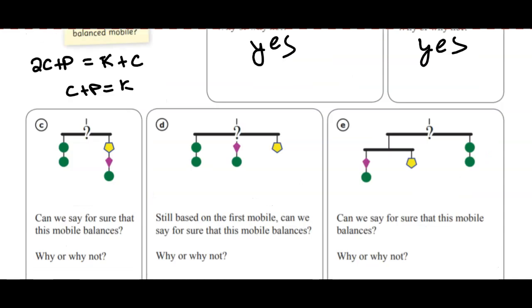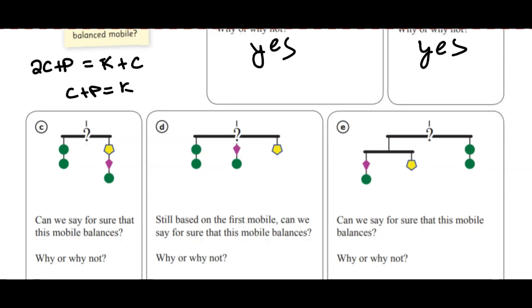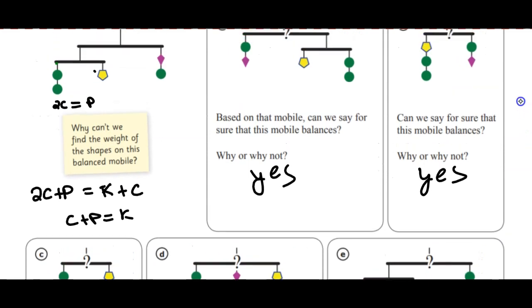If we look at C, D, and E, they're based on the same mobiles there. So we want to know, do these down below balance? It's all the same question, so I'm just going to move up so we can see the original mobile again.